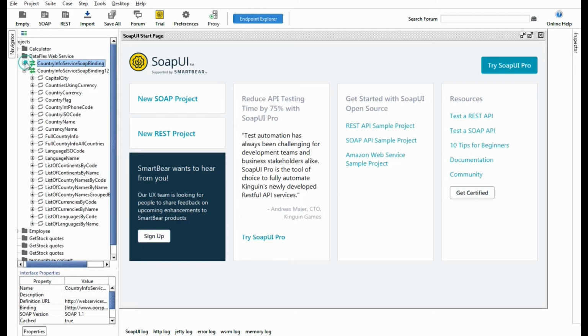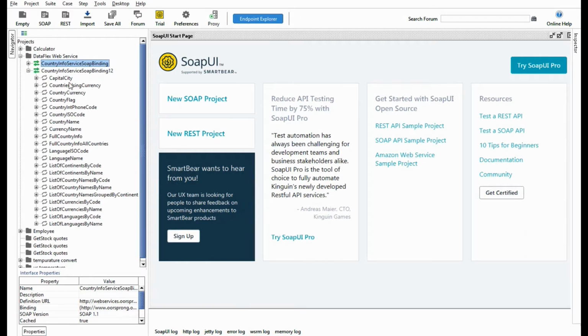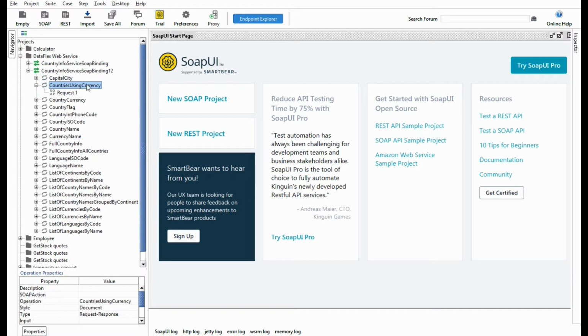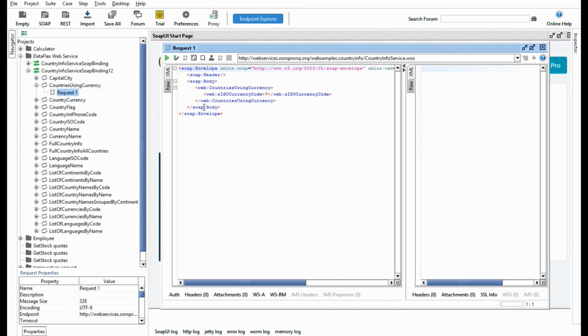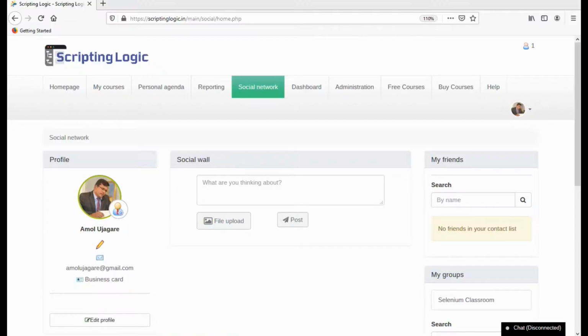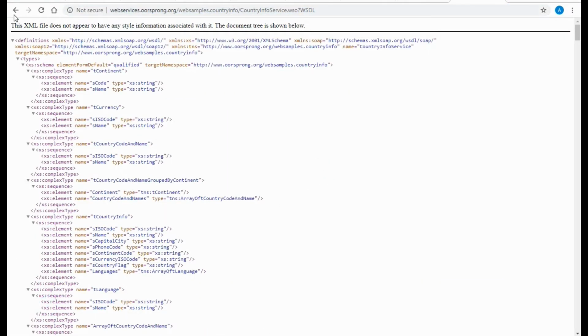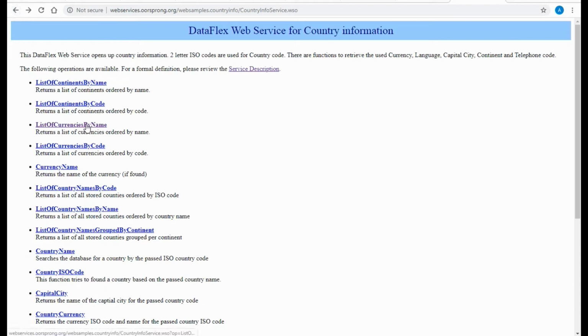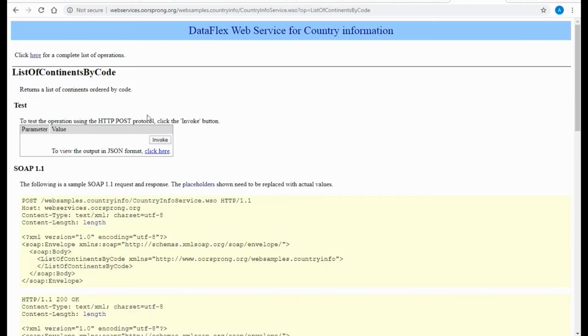Okay, so as you can see, in the 1.2 version you have several operations, right? Like capital city, countries using currencies, right? This web service gives us the countries in the result if we add some currency code into it. So let's see. And actually we have given help over here, let's say for this countries by code.